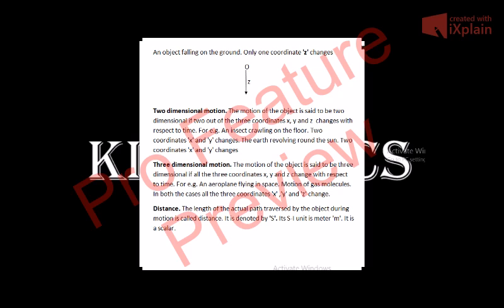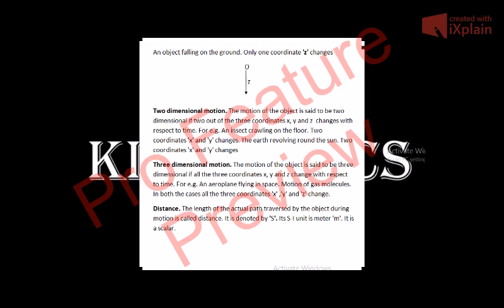Similarly, the earth revolving around the sun. Again, we see that x and y coordinates change, the z coordinate does not change, so it is a two-dimensional motion. The motion of the earth around the sun, or similarly the motion of other planets around the sun, is two-dimensional motion. Now, what is three-dimensional motion?